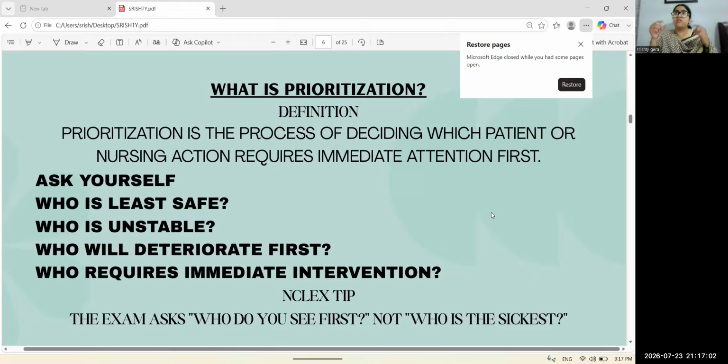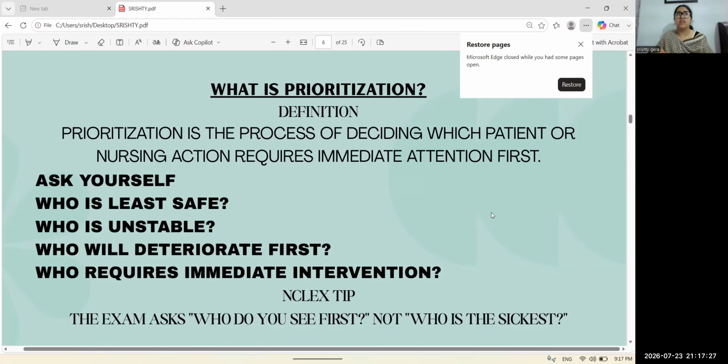And for the first intervention, for the first assessment, we need to understand which patient is unstable, which patient has unexpected findings, which patient has an actual condition, which patient has an acute condition. We need to understand these things before answering any question.